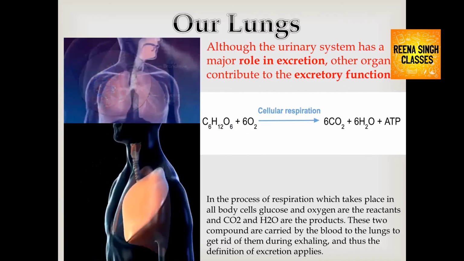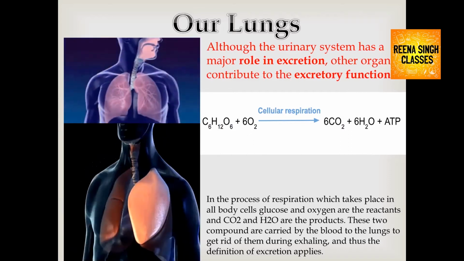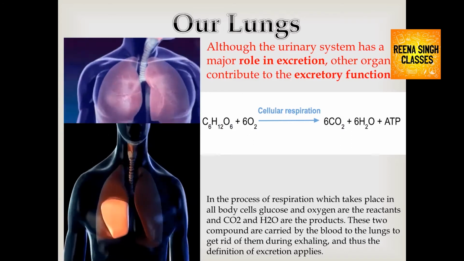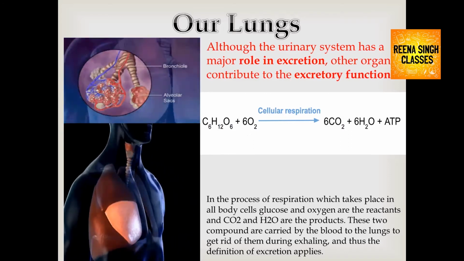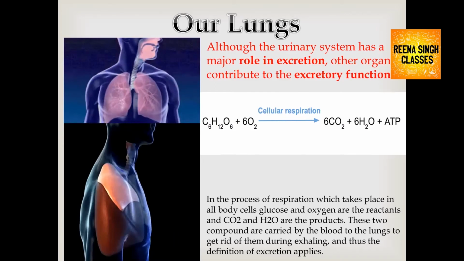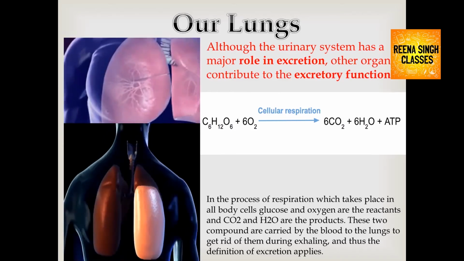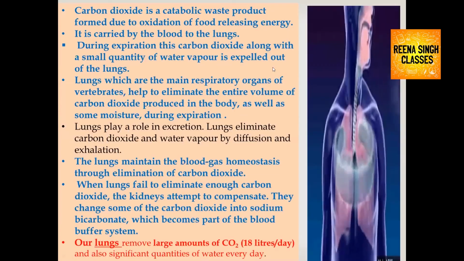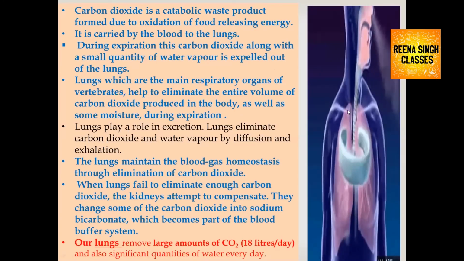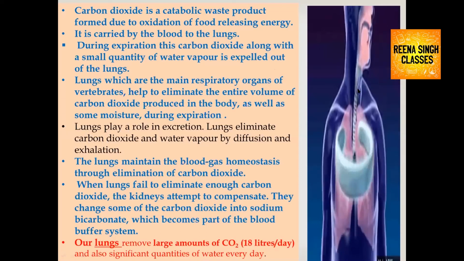So these two compounds are carried by the blood to the lungs to get rid of them during exhalation. Thus the definition of excretion applies, and the lungs are also involved in excretion. How is the carbon dioxide exhaled out? Look at the image. Carbon dioxide is a catabolic waste formed due to oxidation of food, which releases energy.